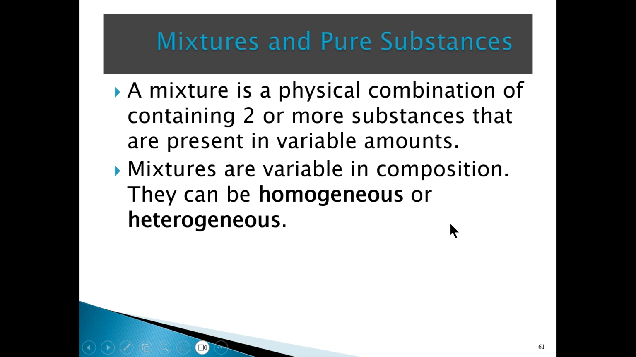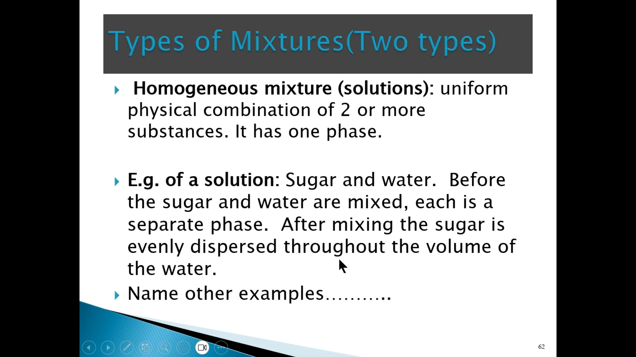Now, there are two types of mixtures that we're going to talk about here. The first type is homogeneous, and the second type is heterogeneous mixtures, right? So let's talk about a homogeneous mixture firstly. A homogeneous mixture is a uniform physical combination of two or more substances. And as such, it has one phase, right?